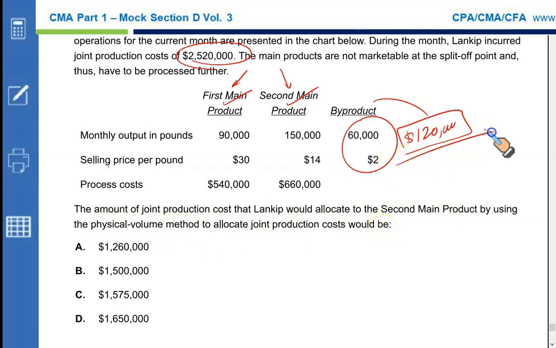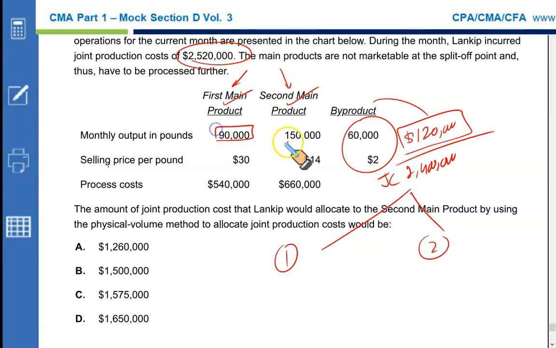Now, first of all, this is your byproduct and this is its sale value. If you deduct this from your joint cost, you get 2.4 million of the remaining joint cost, which now must be split between the first main product and the second main product based upon the physical quantity basis. This is the physical quantity, 90 and 150. 90 plus 150 gives you a total of 240.